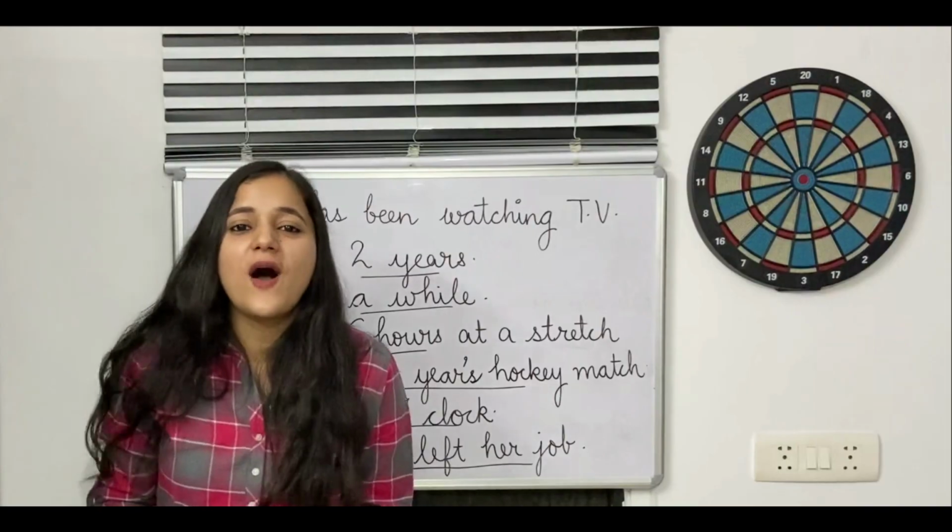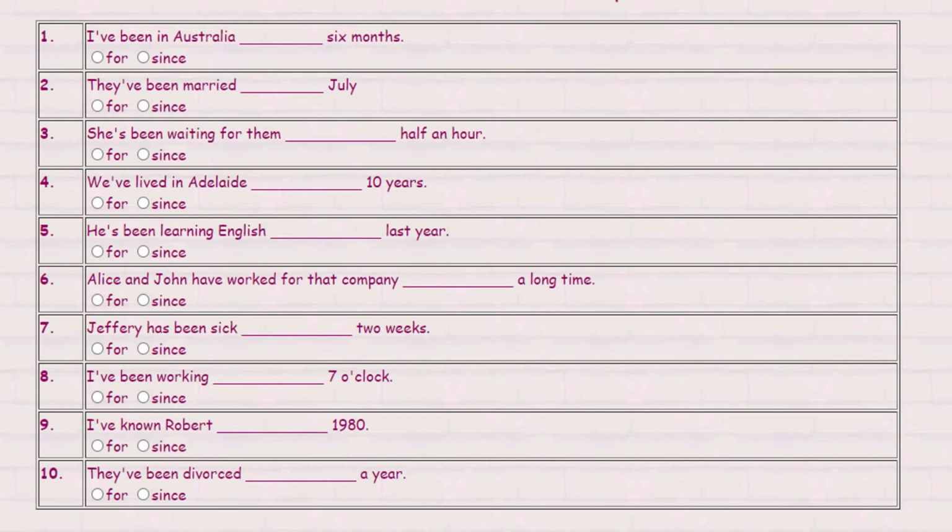Now let's quiz you for understanding. Now let us test ourselves to see how much we have understood about since and for. I request you to take a screenshot of this slide, or you can pause the video over here, try to solve all these questions on your own and apply your understanding of since and for to fill in the blanks, and then come back to the video to check your answers. So I will just go through all these questions one by one with you.